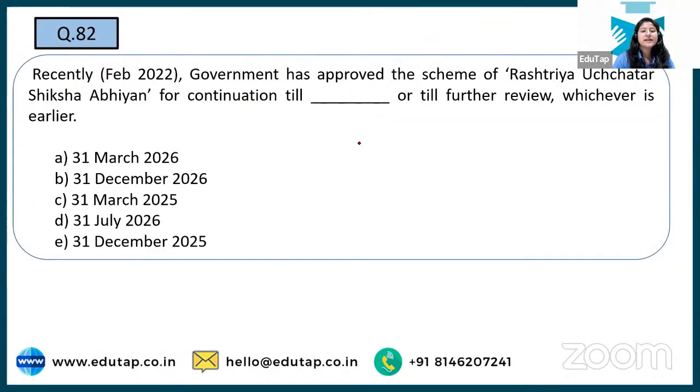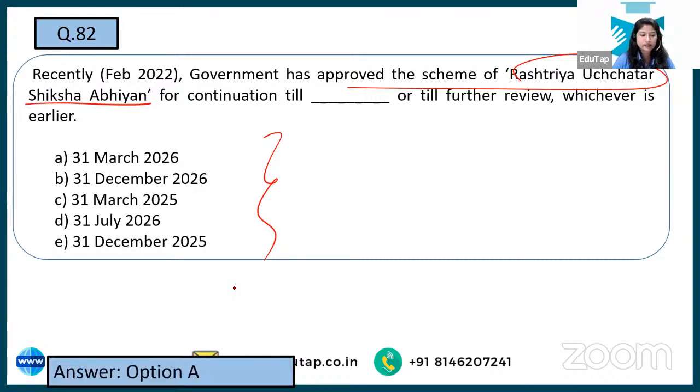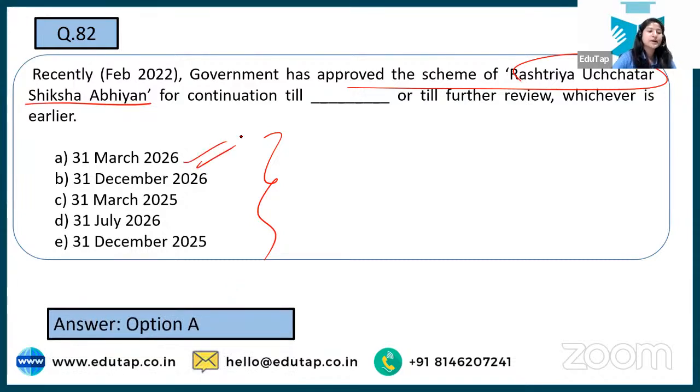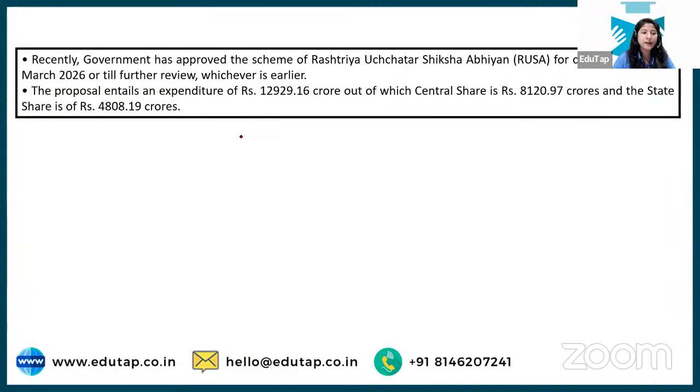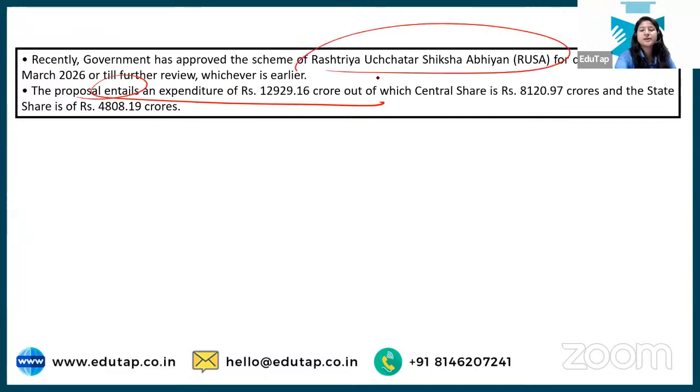Next, recently the government has approved the scheme Rashtriya Uchatar Shiksha Abhiyan, and the continuation of it is till when, that you have to tell. The correct answer, Nilesh, Fendra saying it is option number A, 31 March 2026. Okay, for now it is extended till then. Afterwards we'll look at what the government decides. Okay. And here you can also look at the proposal on expenditure that will be done under Rashtriya Uchatar Shiksha Abhiyan, the full form of RUSA. Okay.